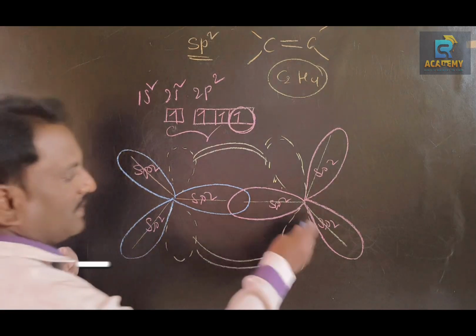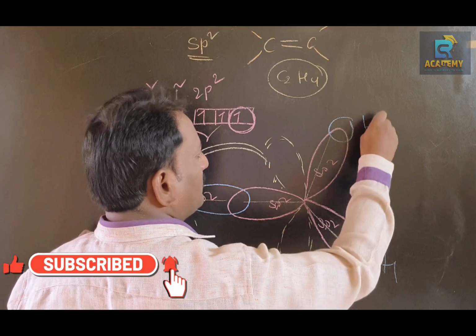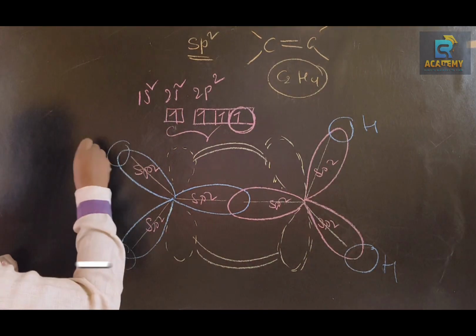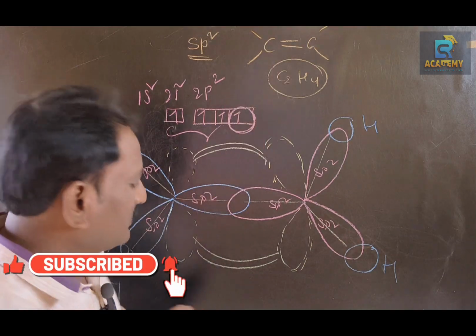Now these two overlap with the s orbital of hydrogen, and these two also overlap with s orbitals of hydrogen. A structure like this.